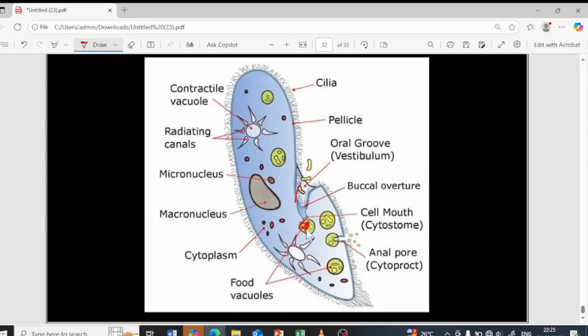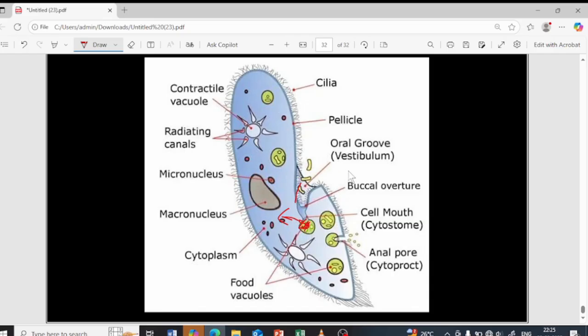Here the digestion, the breaking down of the food, will be taking place. Now this digested food will undergo absorption. It will move to the cytoplasm of the cell and then undergo assimilation, same as in the amoeba. It is used by the paramecium for growth as well as for energy. Now the undigested food will be present, right?